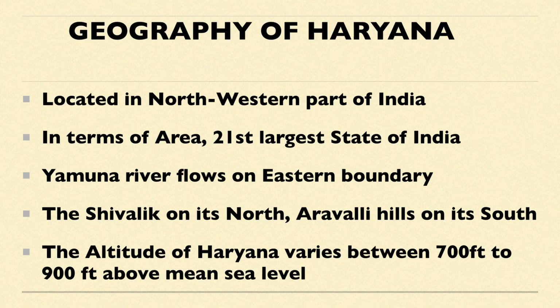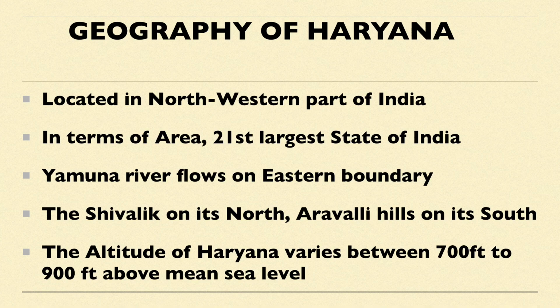And the latitude of Haryana is 27 degree 37 minute to 30 degree 35 minute north latitude, and longitude is 74 degree 28 to 77 degree 36 east longitude. This is also very important from the PT exam point of view. And the total area of Haryana is 44,212 square kilometer.